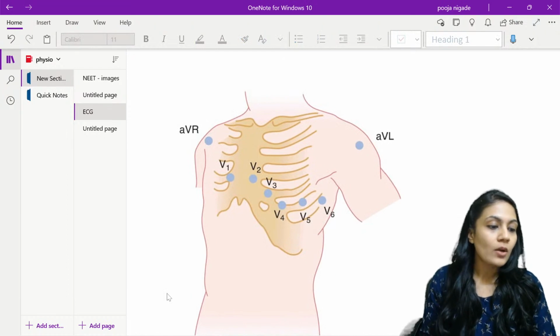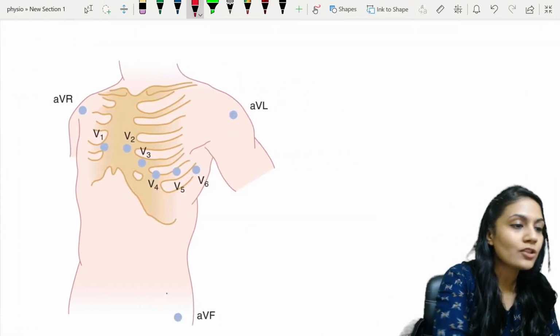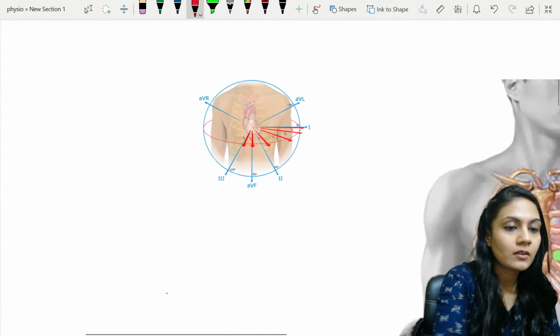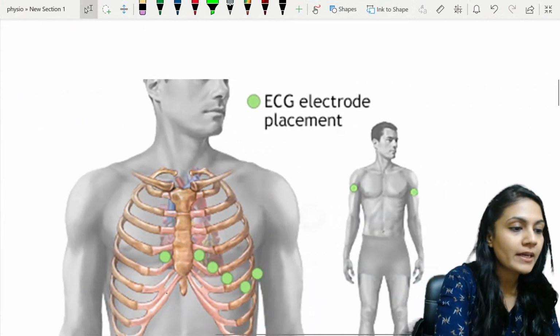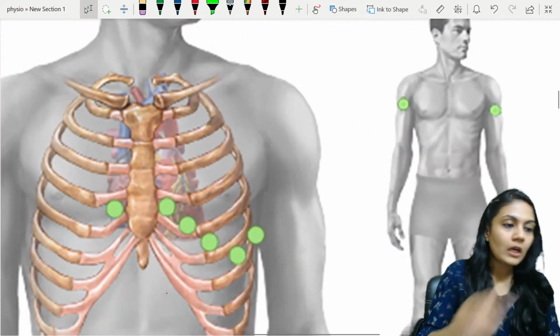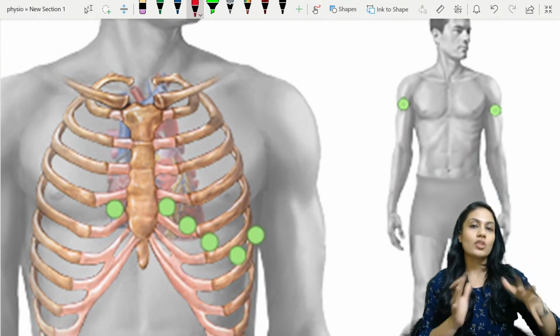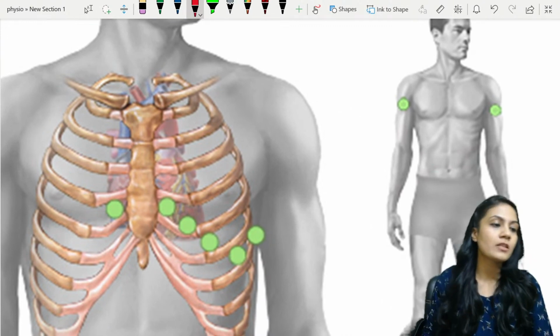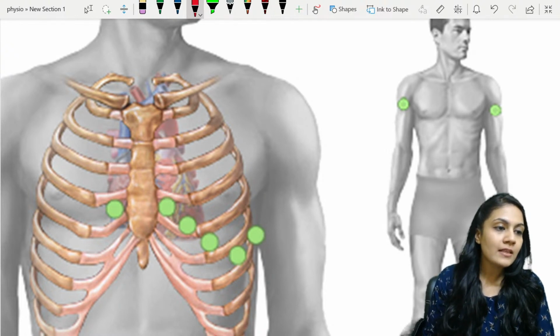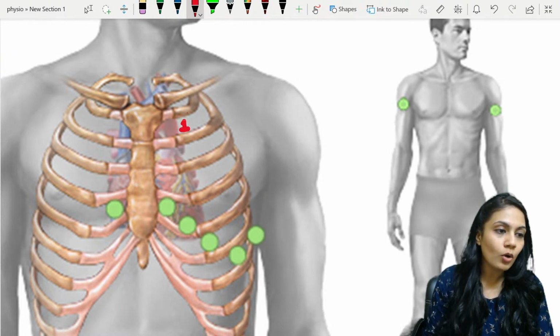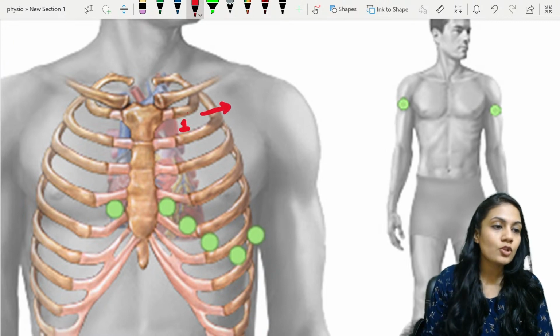Now understand, we are going to attach the lead in between the ribs. Okay, this is the better diagram over here. Look, suppose this is a heart, and a heart is usually not like that. We just now saw, it's just a diagrammatic representation. Now understand, this is your first intercostal space.